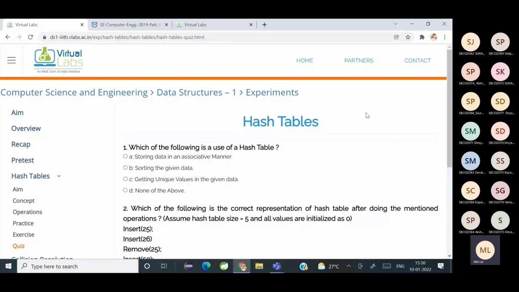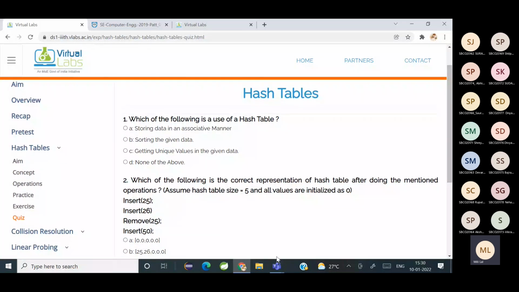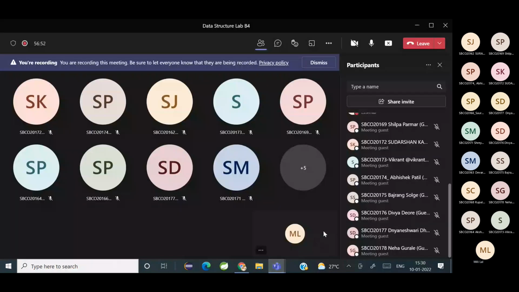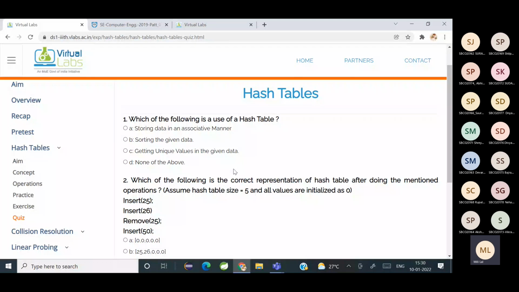Fine. Now the quiz. I'll call out somebody. Neha, are you there? Yes, ma'am. Okay, tell me the answer. Which of the following is the use of hash table?